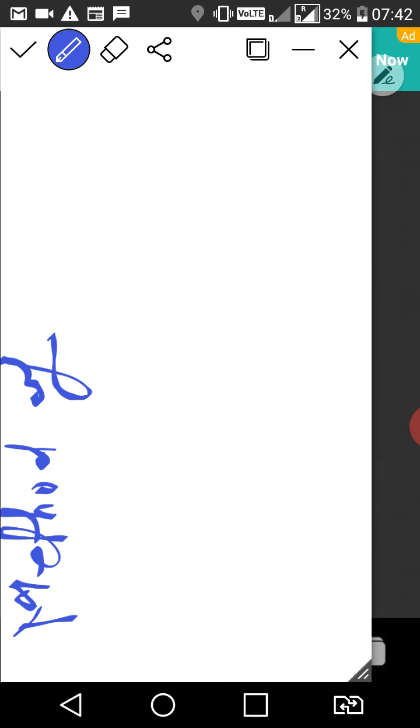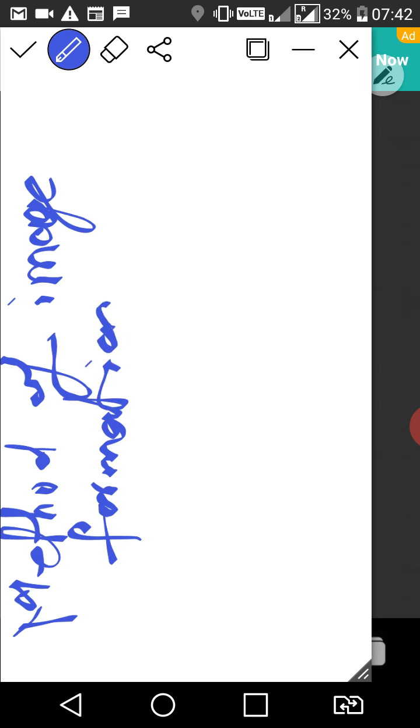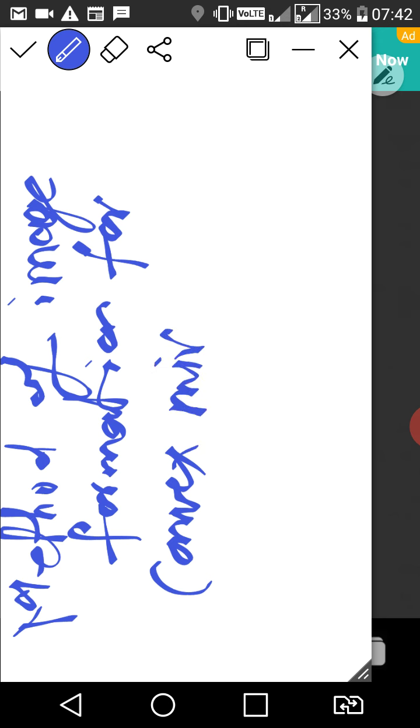So there are 2 methods of image formation. Methods of image formation for convex mirror. You can mention the heading, methods of image formation for convex mirror. Right class? Now we'll see there are 2 methods. One by one we will see.